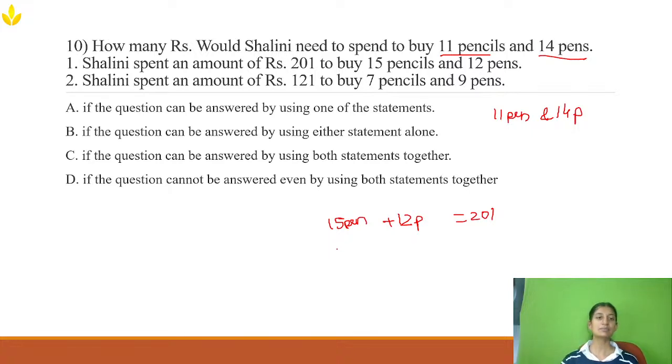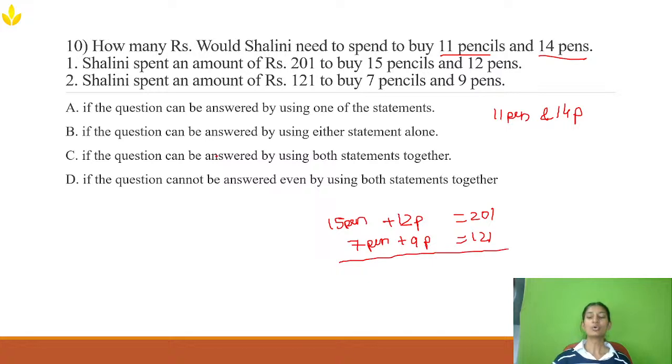The next statement says that Shalini spent an amount of 121 to buy 7 pencils and 9 pens. Okay, now let's look into the options. Option A: the question can be answered using only one of the statements. Option B: using either statement alone. Option C: using both the statements together. Option D: the question cannot be answered even by using the statements together.